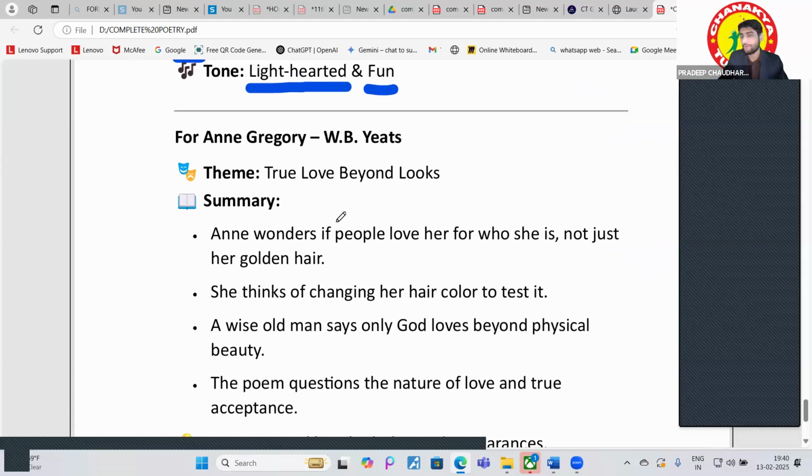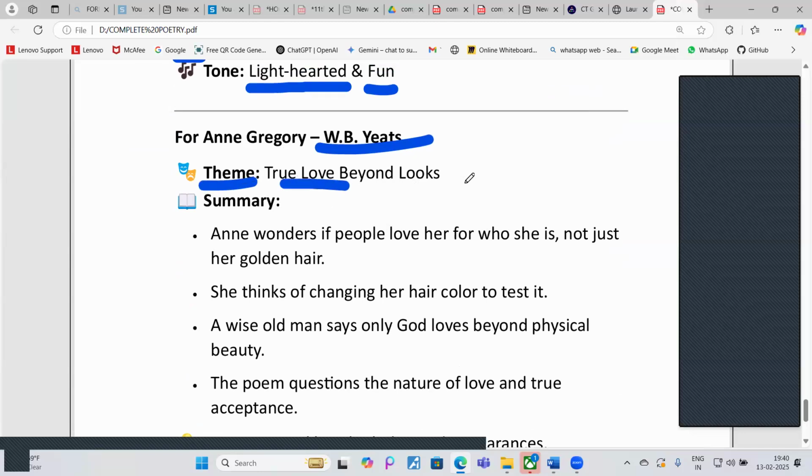Who has composed this? W.B. Yeats. Okay. So, who is the poet of this? W.B. Yeats. What is the theme of this? True love beyond looks. And that is the thing, guys. Okay. True love beyond looks.